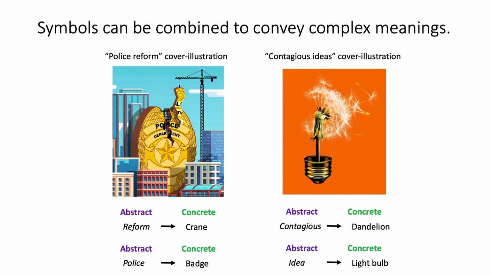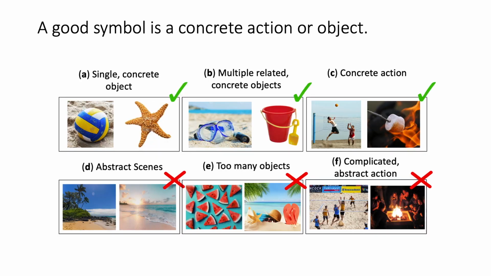Symbols are also the building blocks for visual metaphors, which are illustrations that combine symbols to convey complex meanings like police reform and contagious ideas. In order to be easily recognizable, a good symbol is simple and concrete in the content it depicts. It can either be a single object, multiple related objects, or an action.